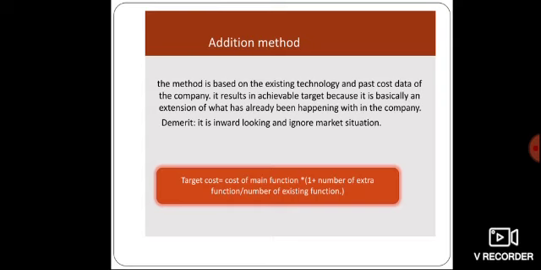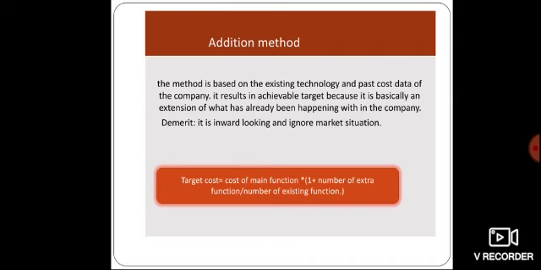Then addition method. Addition method is based on the existing technology and past cost data of the company. This method is based on the internal factors of the company and also is an extension of what is already happening in the company. So it may be easy to achieve this target cost.